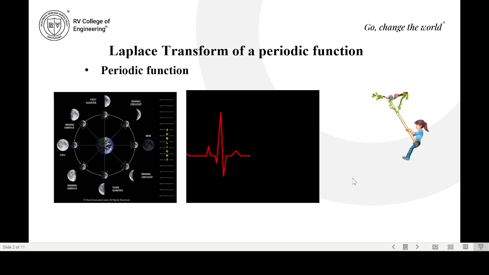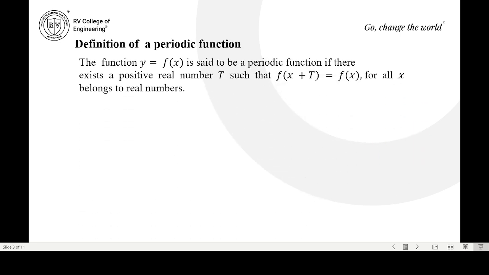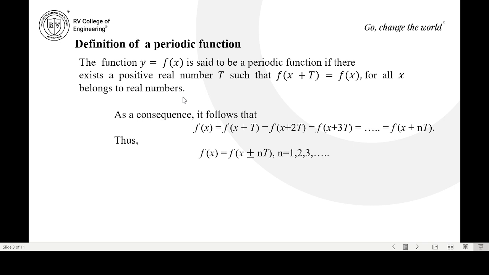So how do we define a periodic function mathematically? Definition of a periodic function: the function y equal to f of x is said to be a periodic function if there exists a positive real number capital T such that f of x plus T equals f of x for all x belonging to the real numbers.